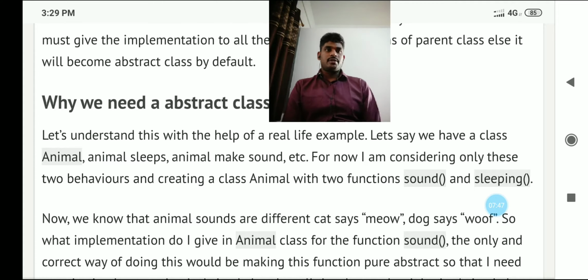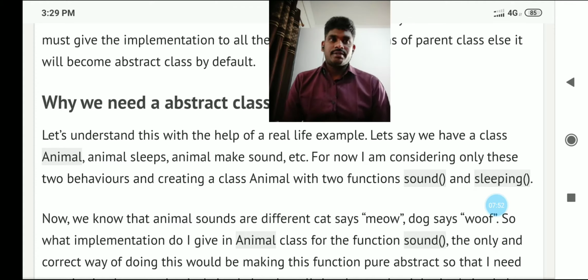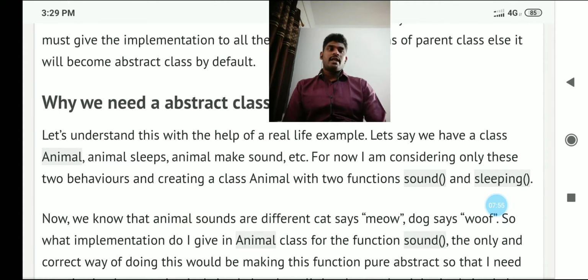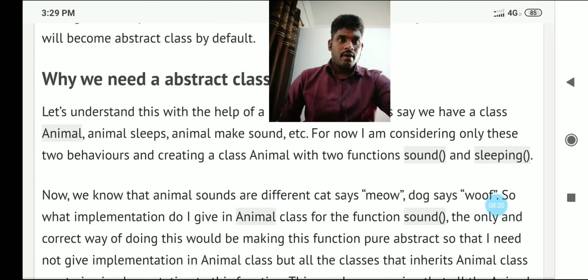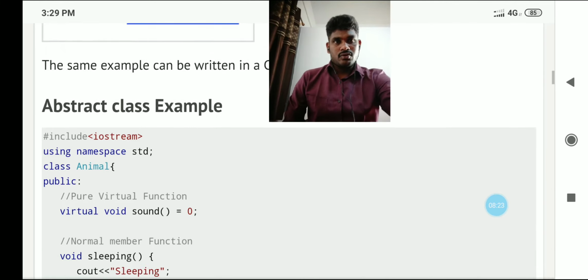That functionality should be declared as a pure virtual function. So an abstract class mostly emphasizes pure virtual functions. At least one pure virtual function should be there in an abstract class, and those types of classes are called abstract classes in inheritance. When you want to declare an abstract class, we have to follow some rules and regulations. We will see those rules and regulations here.